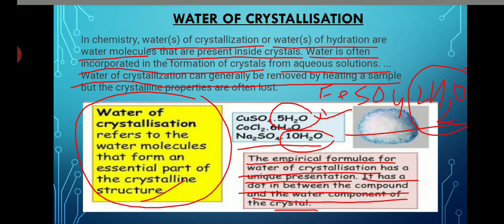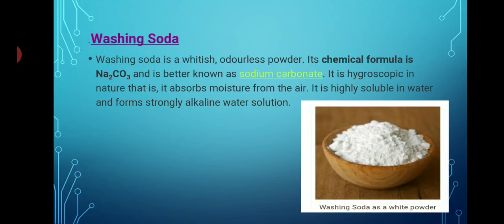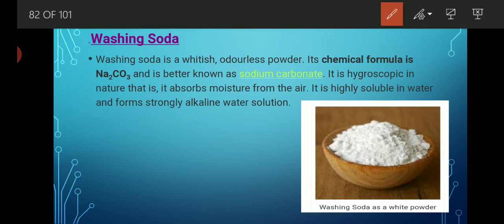Now let's see how to make baking soda, how to make washing soda. The process of formation of washing soda is very common, or very unique. We can say that we are able to get washing soda by the continuous heating of baking soda only. See what exactly happens whenever we treat baking soda through the thermal decomposition process. We are able to get soda ash, and that soda ash undergoes the water of crystallization process, and after that the product which we obtain is known as washing soda.